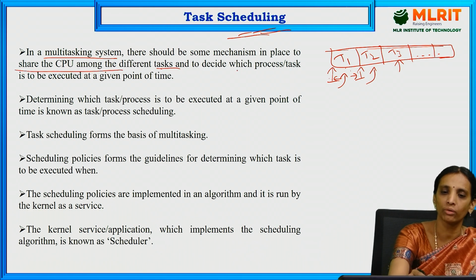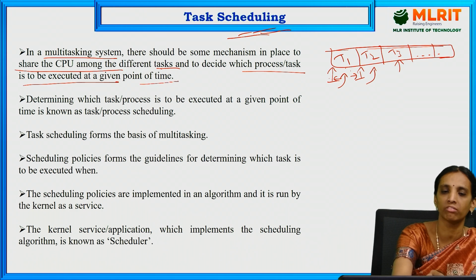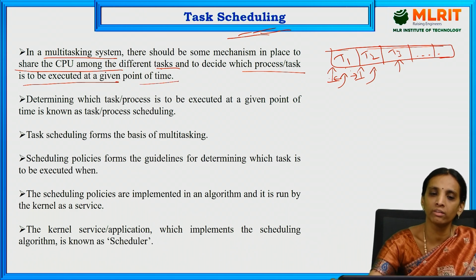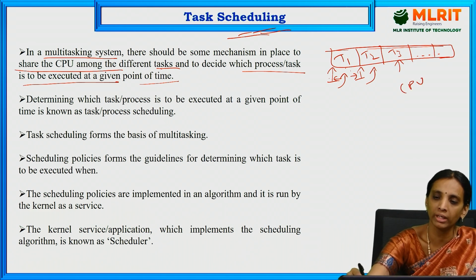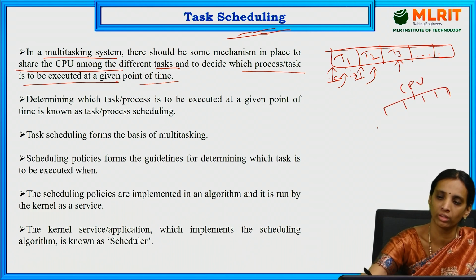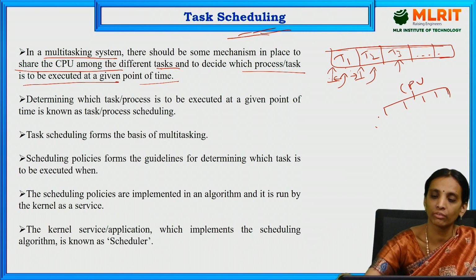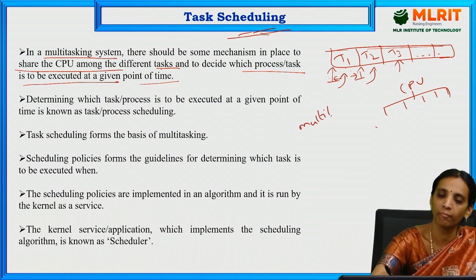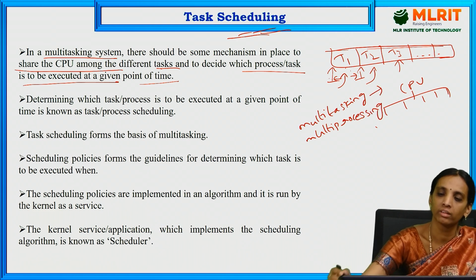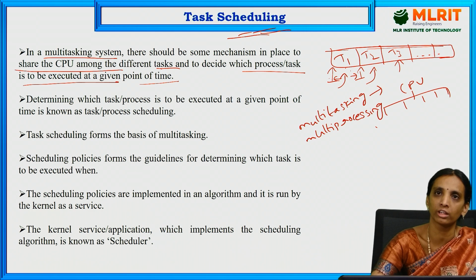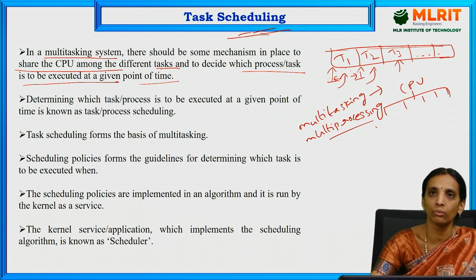In a multitasking system, there should be some mechanism to share the CPU among different tasks and to decide which process is to be executed at a given point of time. In semaphores and task synchronization, we have already discussed that the CPU will be shared between different processes. There are two types of methods: multitasking and multiprocessing. In one case, the CPU will be shared by all the tasks in that process, and in the other case, two separate CPUs will be used by two separate tasks.